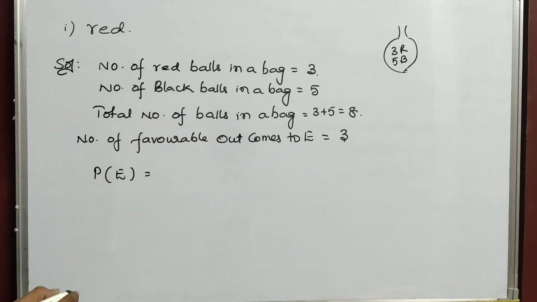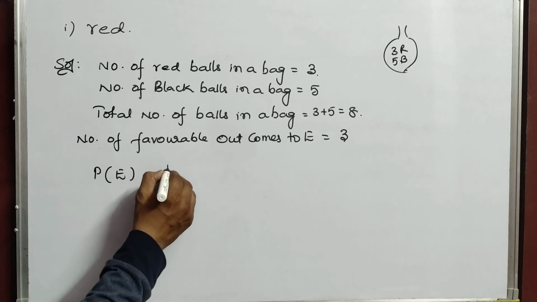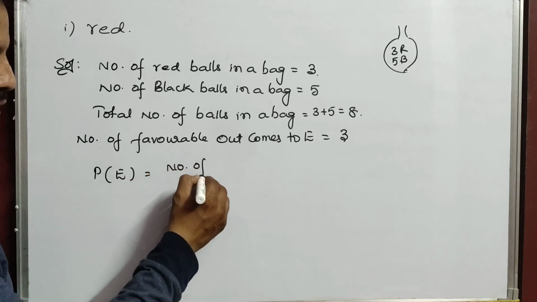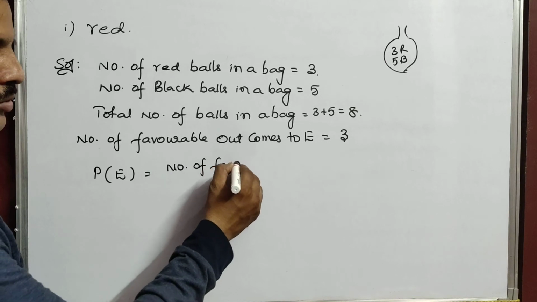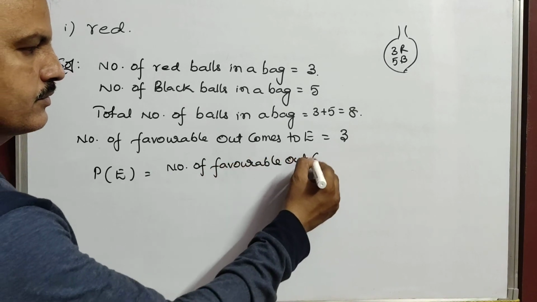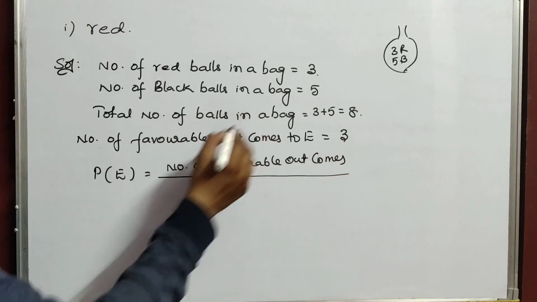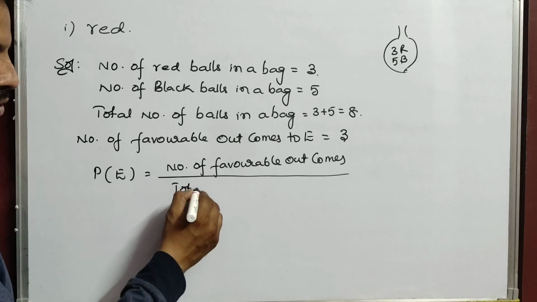Now probability of event E equals number of favorable outcomes by total number of balls in a bag.